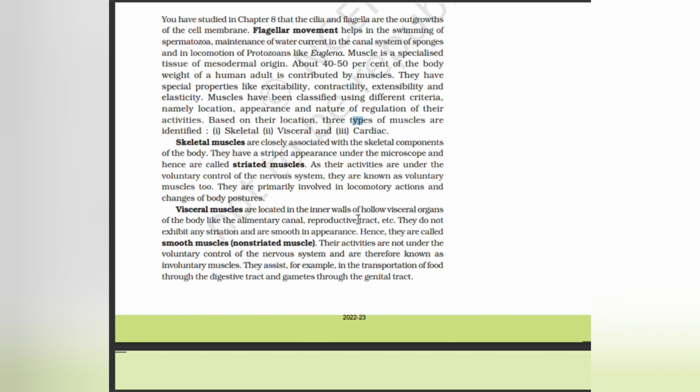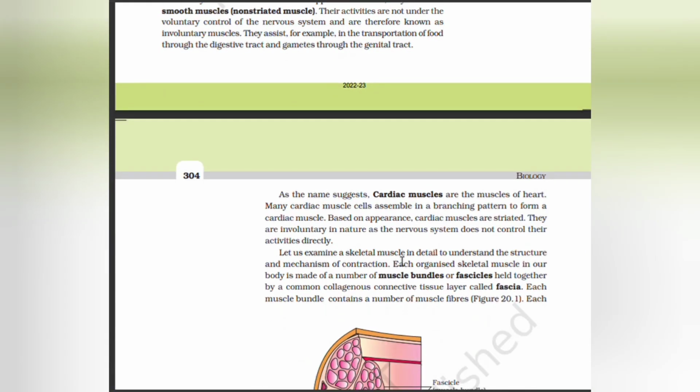Visceral muscles are located in the inner walls of hollow visceral organs of the body, like the alimentary canal, reproductive tract, etc. They do not exhibit any striations and are smooth in appearance. Hence, they are called smooth muscles. Their activities are not under the voluntary control of the nervous system and are therefore known as involuntary muscles. They assist, for example, in the transportation of food through the digestive tract and gametes through the genital tract.